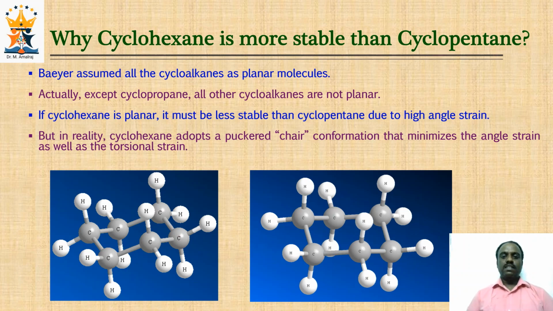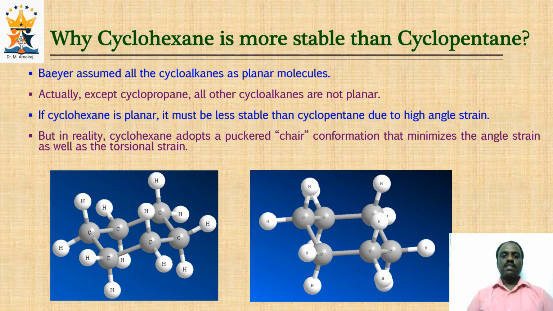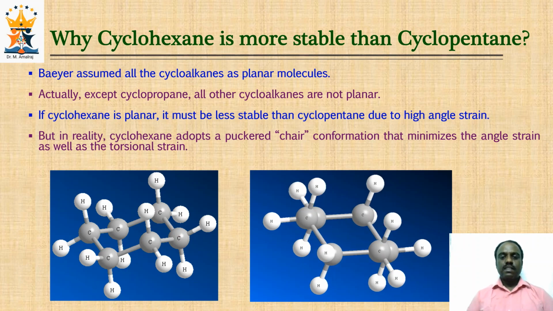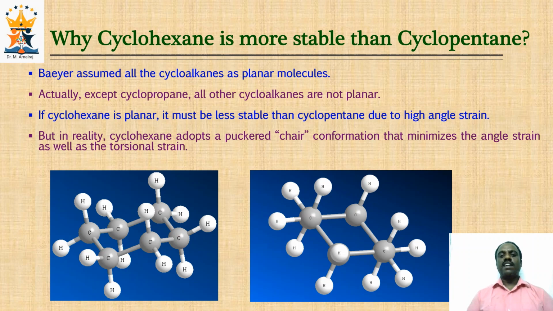See that the carbon bond angle in cyclohexane is 109 degrees. So there is no angle strain, and there is no torsional strain because the dihedral angle between these two hydrogens is exactly 60 degrees. So no torsional strain and no angle strain make the chair conformation of cyclohexane more stable than cyclopentane.